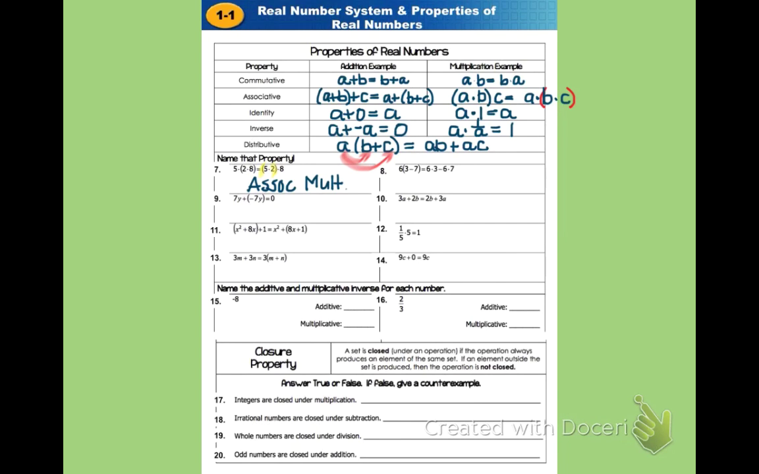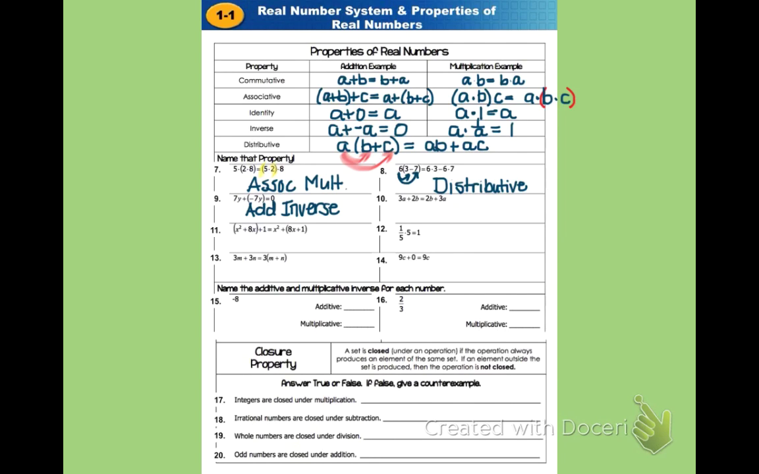Now in the next example, 6 times 3 minus 7, you can see that they've taken that 6 and they've distributed it through to the 3 and to the 7. And so they ended up with 6 times 3 minus 6 times 7, which is clearly the distributive property. In the next example, 7y plus negative 7y equals 0, well, that's an additive inverse. That's an example of the additive inverse.